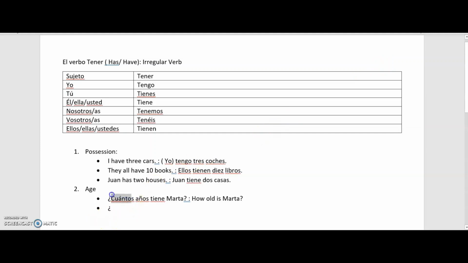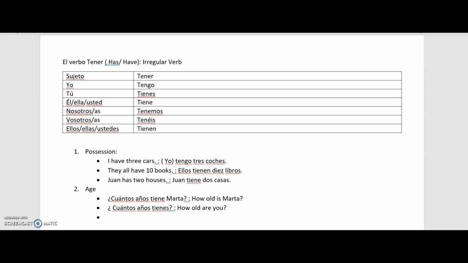Okay, but similarly, if I'm asking how old are you, so I will also use the verb tener only. Okay, but if I'm using it for you, the conjugation will be for you. Here, Martha was third person in the first sentence, so that is why I had used the third person. But when we are talking about the second person, we will use the second person conjugation of the verb tener. So if I'm asking you, how old are you? So, ¿cuántos años tienes instead of tiene, depending on to whom you are asking. So, how old are you?